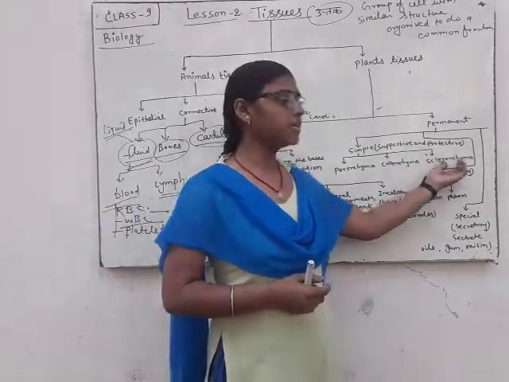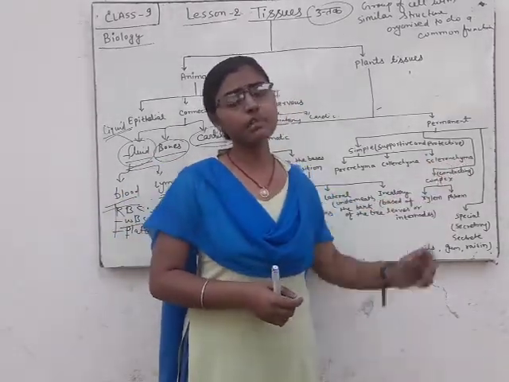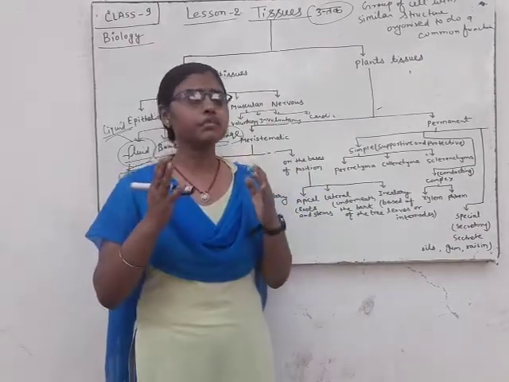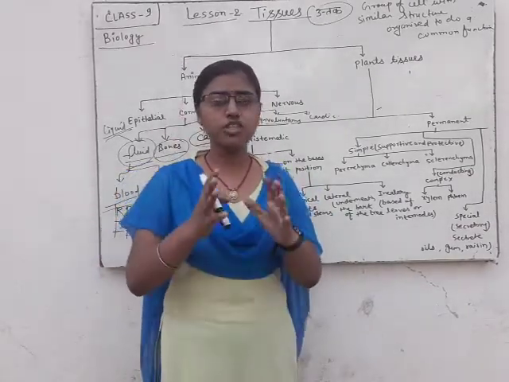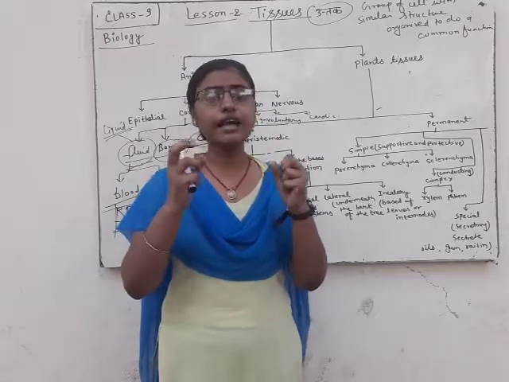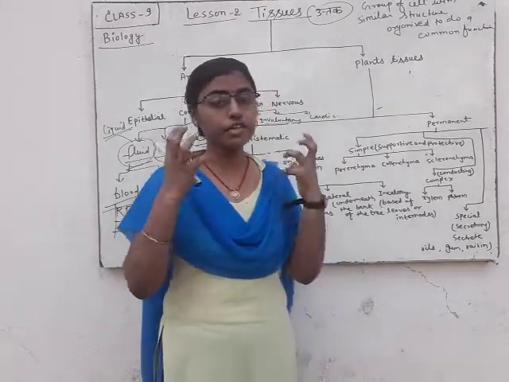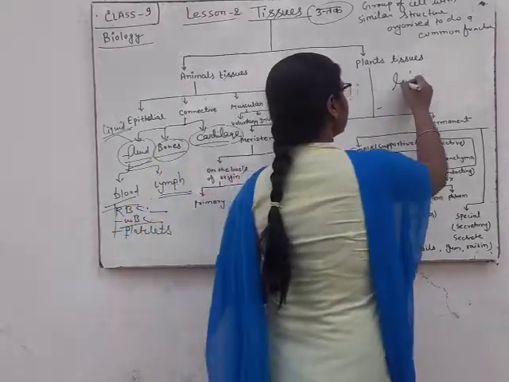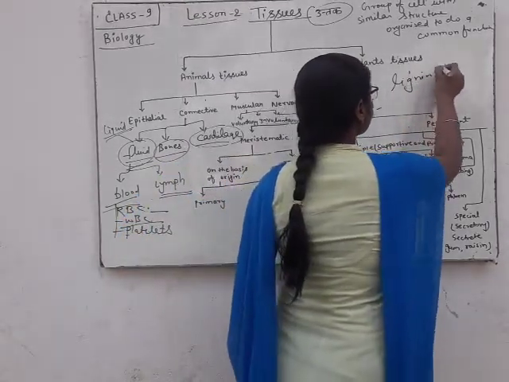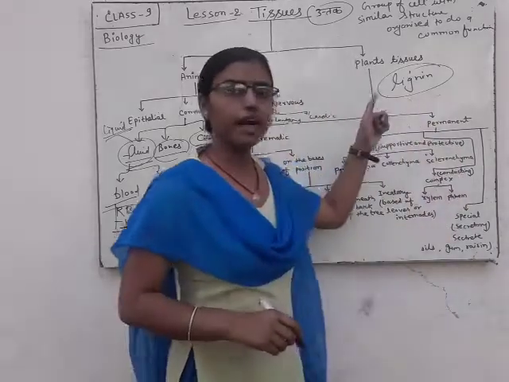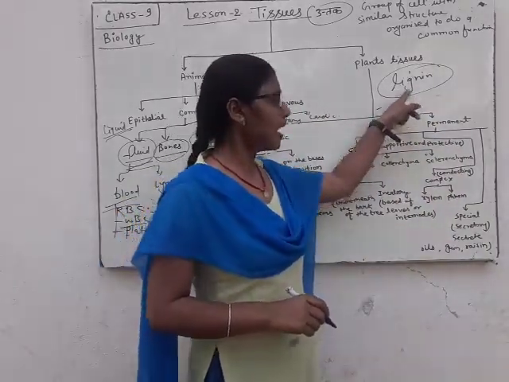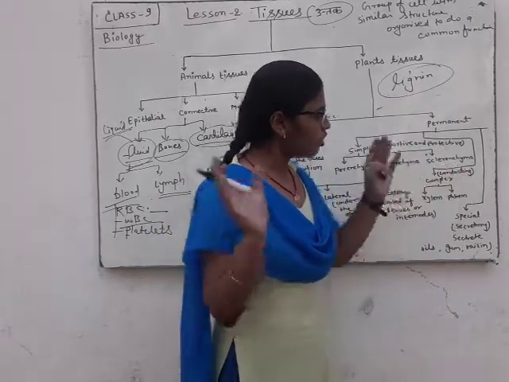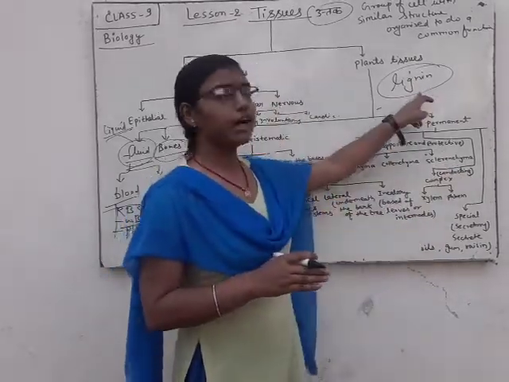Sclerenchyma tissues are made of lignin, a chemical substance that is very tough, like cement. The walls of the sclerenchyma are made of lignin.